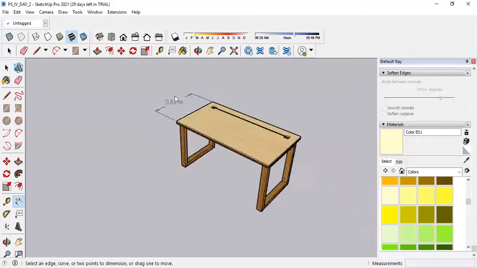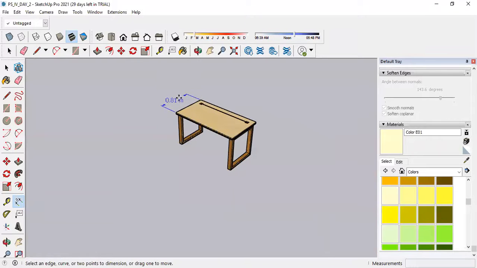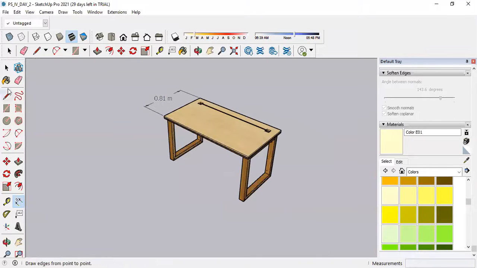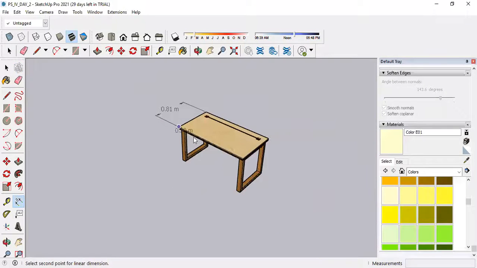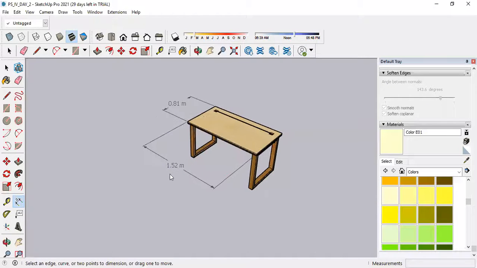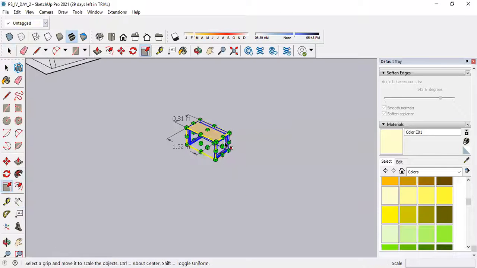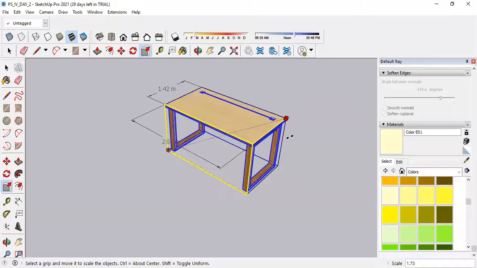The width is 0.81, and let's see the length of this table. That is 1.52. Then select the object, select the scale and increase the dimensions.